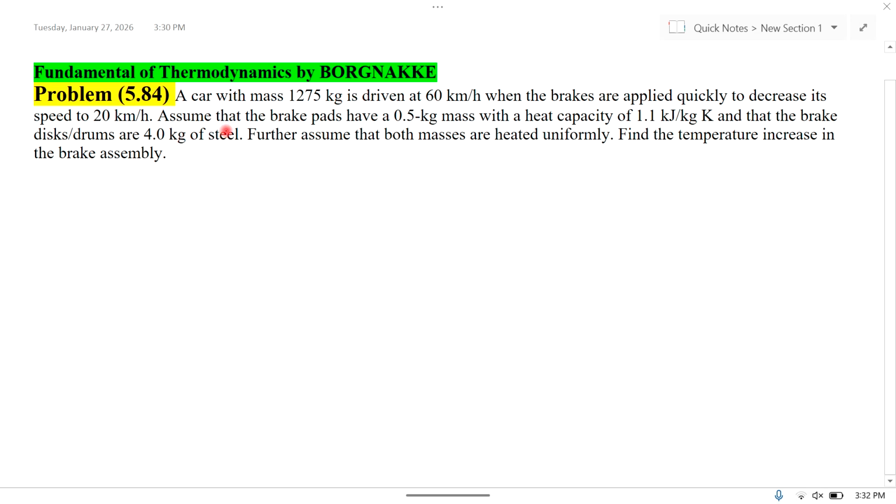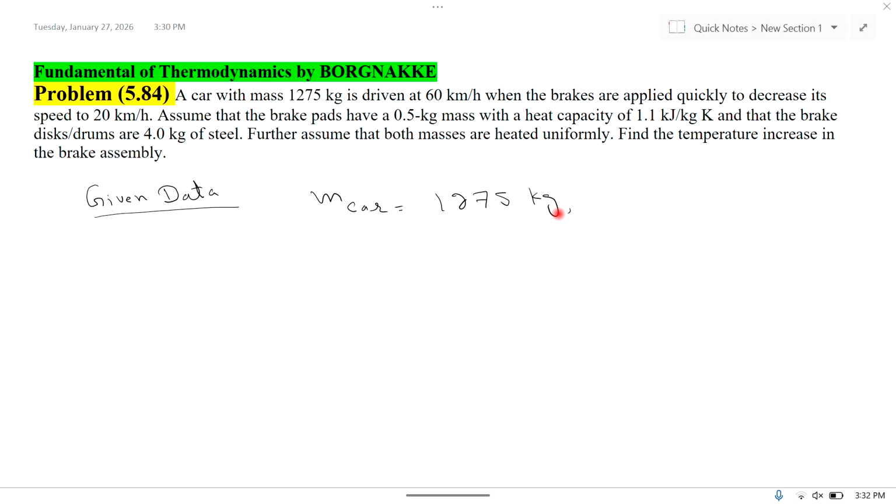So the statement of the problem is a car with mass 1275 kilograms. So in given data, mass of car is given to us as 1275 kilogram, is driven at 65 km per hour when the brakes are applied quickly to decrease its speed to